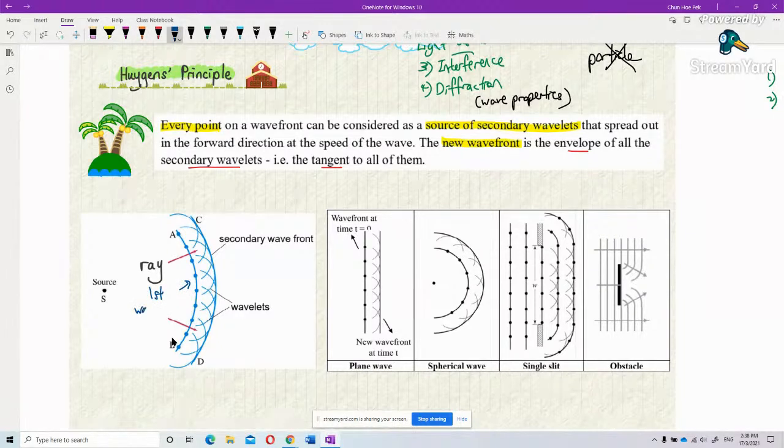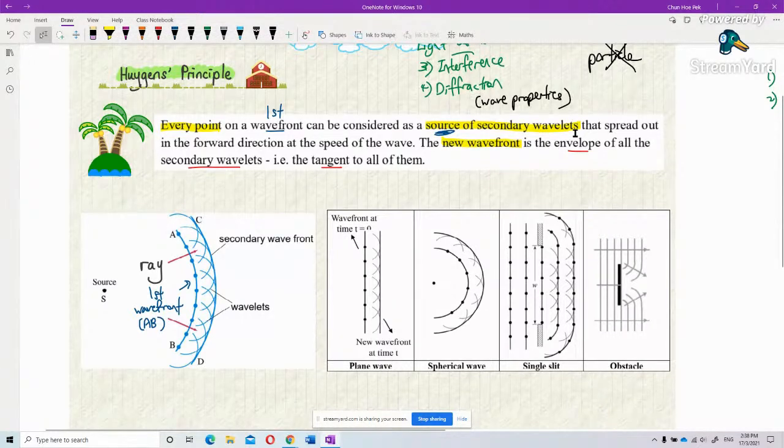You understand? This whole thing AB is the first wavefront. Now he said, every point on the first wavefront, every point on the wavefront AB, is another source